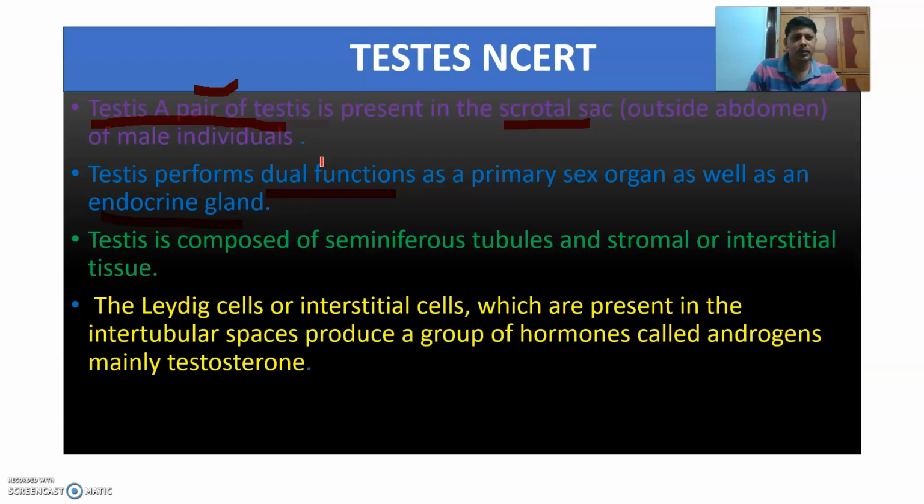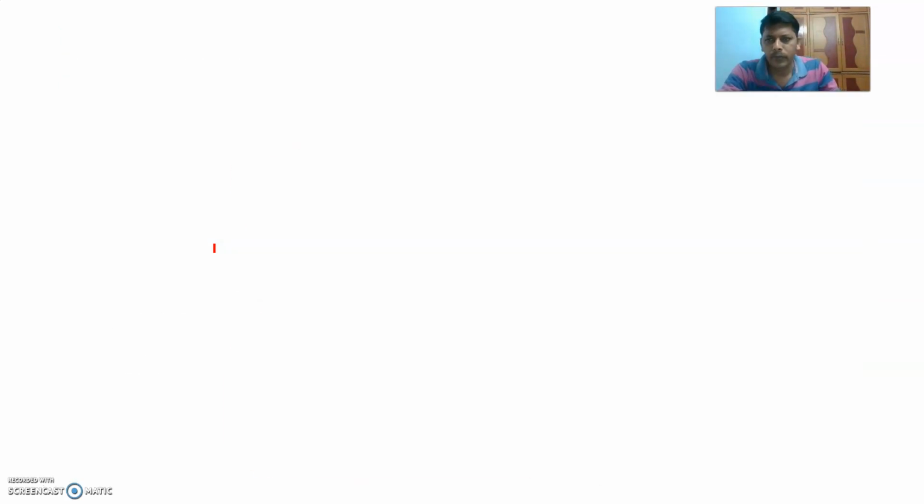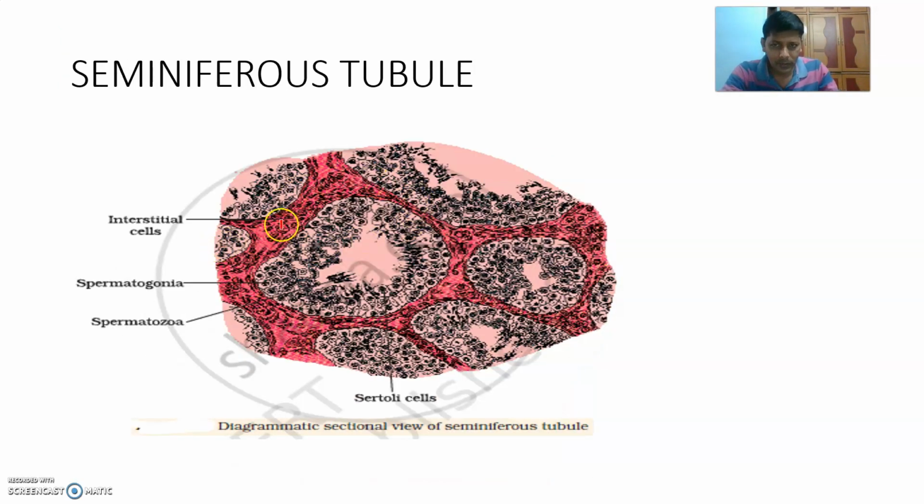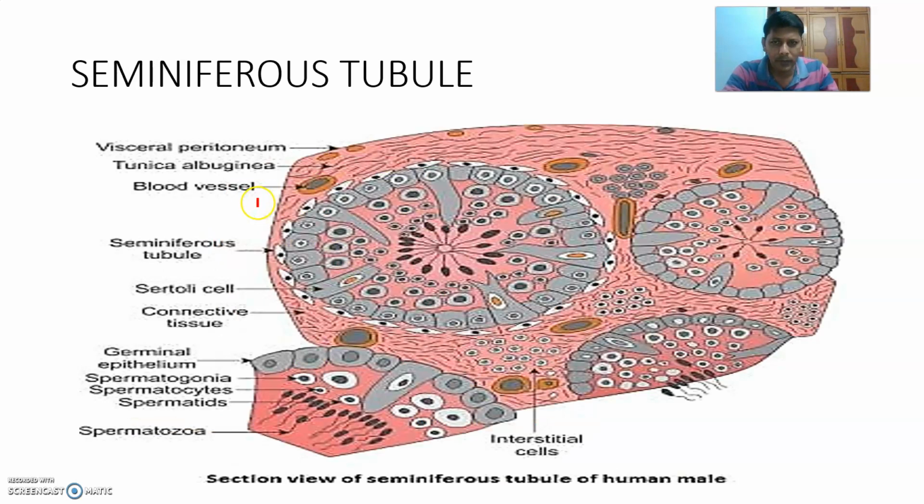What are the two functions of testis? It acts as a primary sex organ and it also acts as an endocrine organ. As an endocrine organ, it is capable of producing hormones, and as a primary sex organ, it can produce the gametes. If you see the structure of testis, inside the testis there are seminiferous tubules.